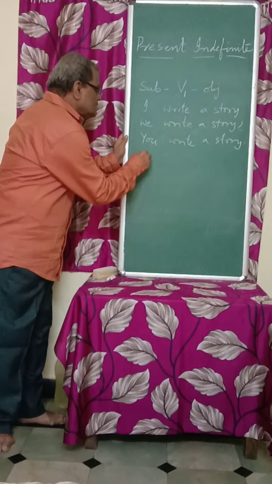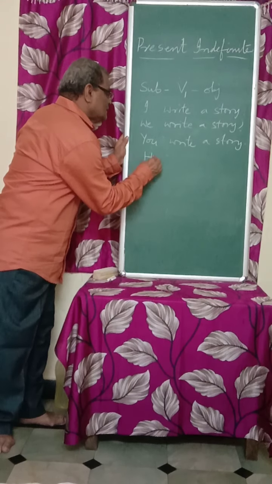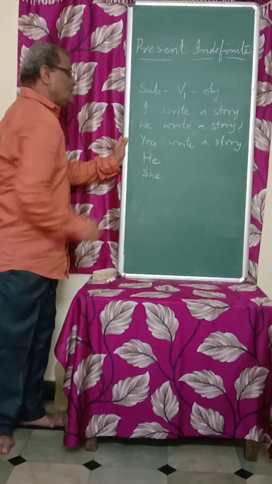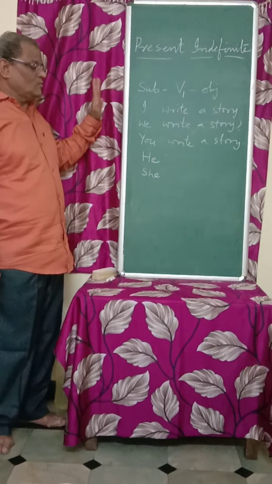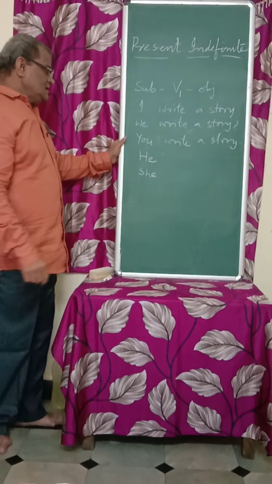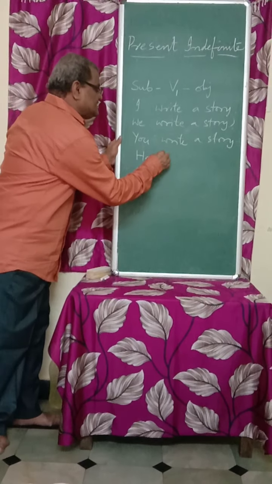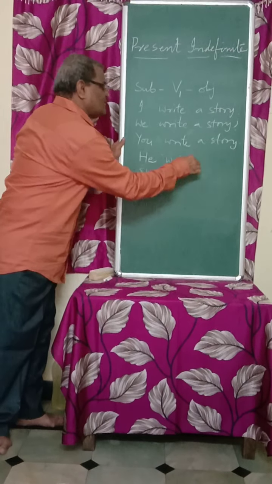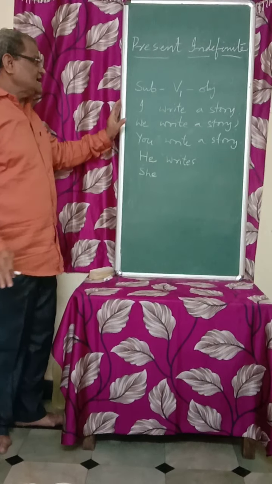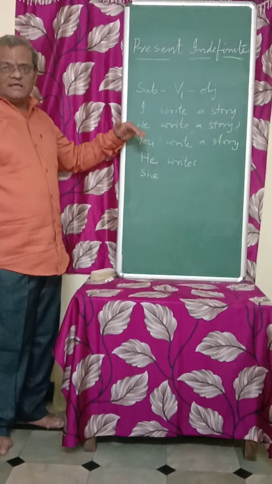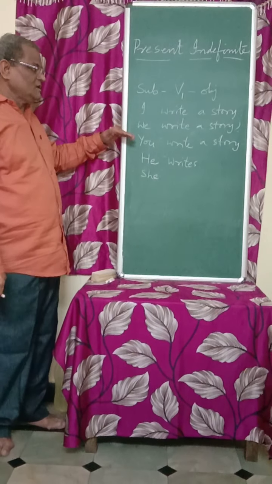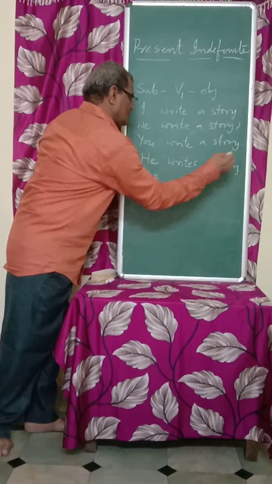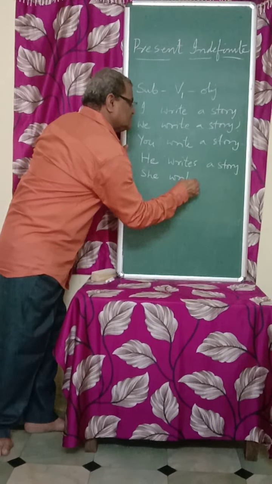In the same way, for he and she and all the other singulars except I and you, the only change you have to make is add s or es at the end of the verb first form. So instead of saying he write, we have to add s or es, then it is correct. So he writes a story. She writes a story.